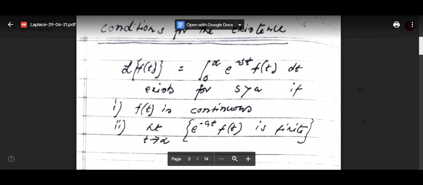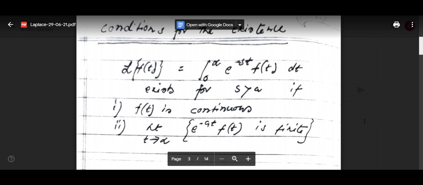Okay, cos square t, how can you do it? Just apply some trigonometric formula so that you will get this form, Laplace transform of cos bt.